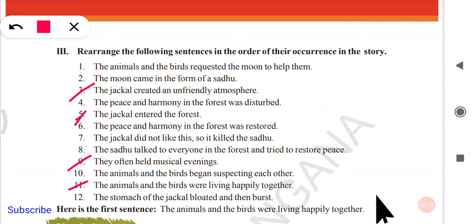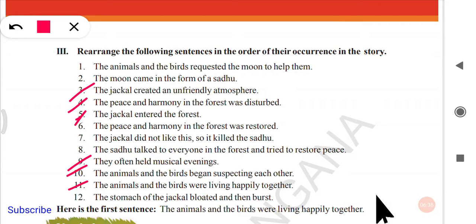He unfriended everyone. He divided all the animals. Next, the peace and harmony in the forest was disturbed, and the animals and birds began suspecting each other.